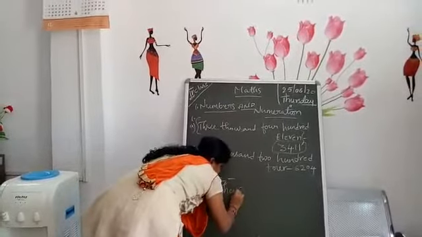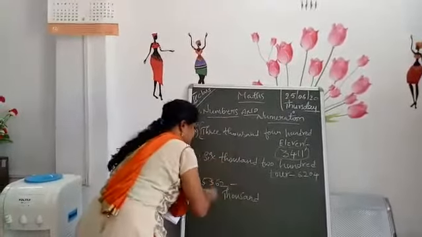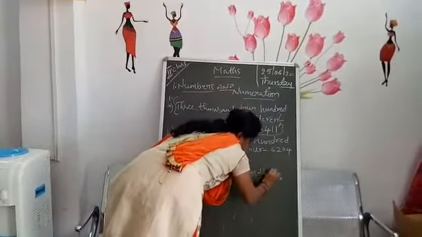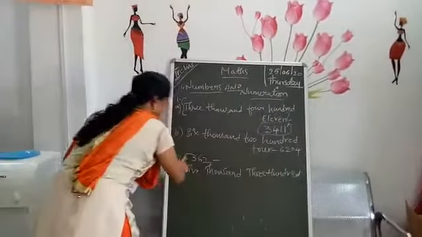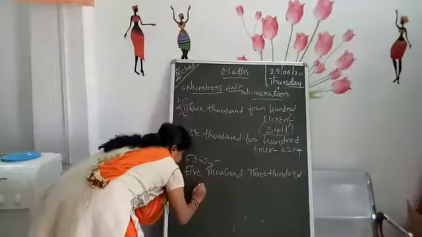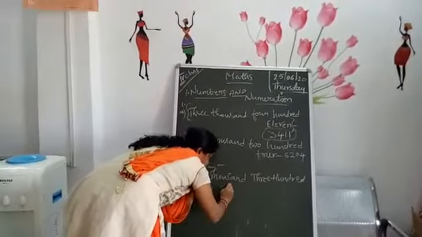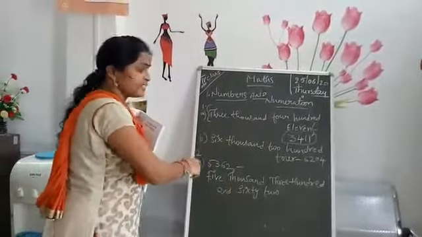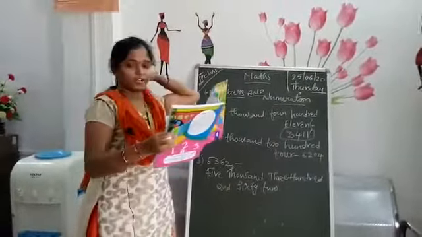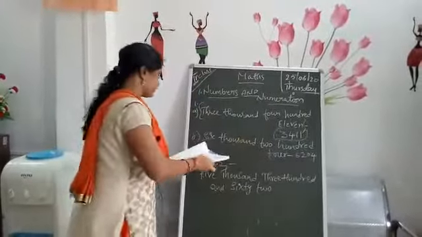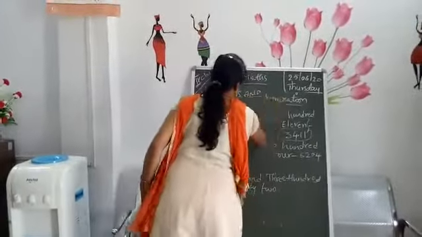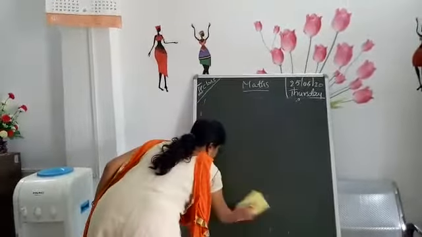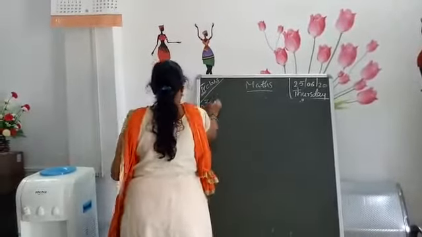5,000. In the earlier classes you have already learned these things. 5,300 and 62. 5,362. So the whole bit you have to do now. Next, coming to the third bit.